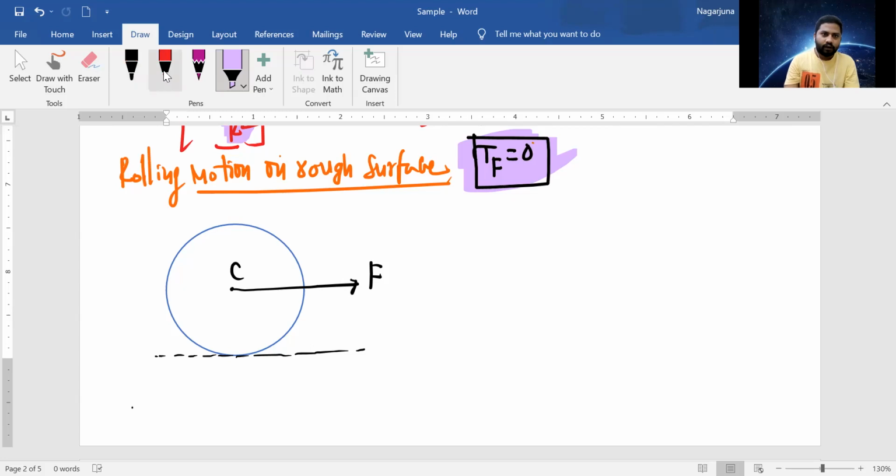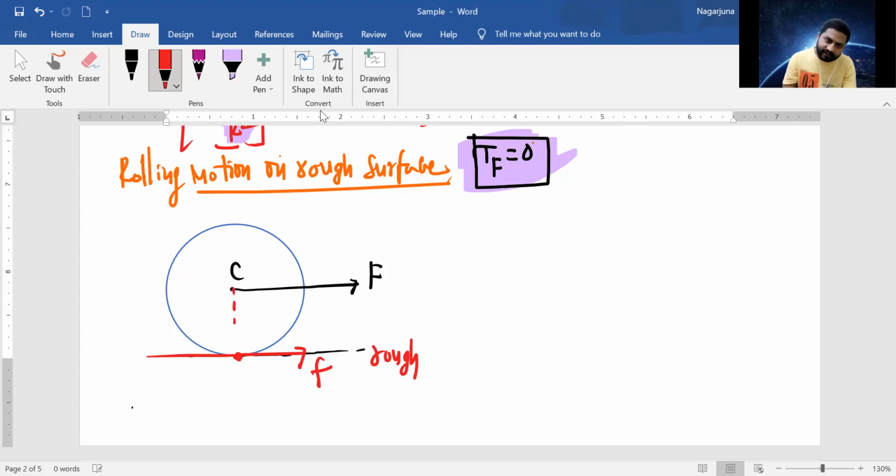As this body is rolling, if you focus on this point, this is a rough surface. Understand? The tendency of the body is to move in this direction, so the frictional force will be acting opposite to the tendency of motion.